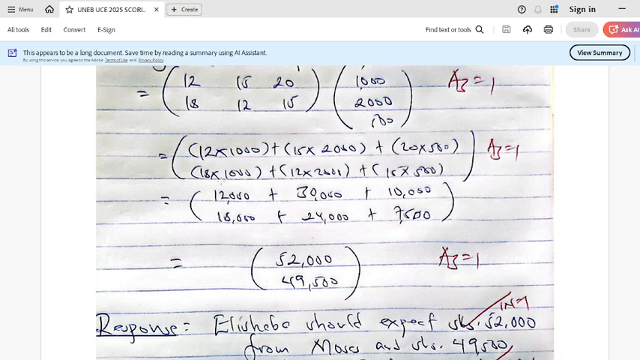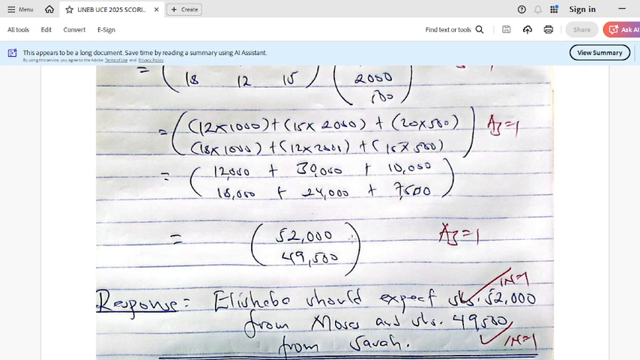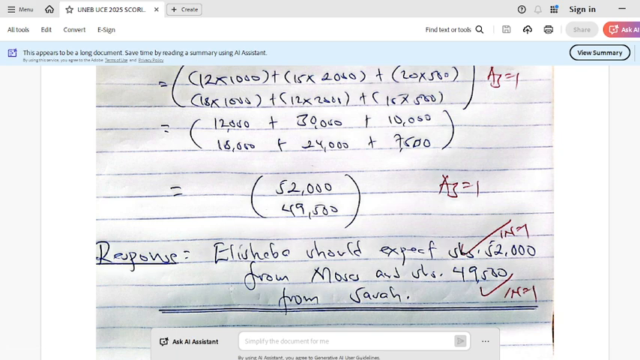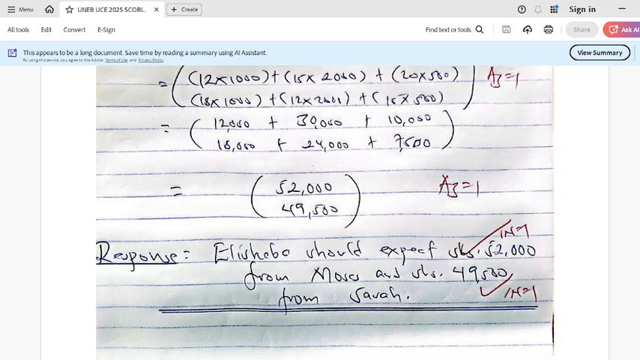So after having made your manipulations, adding them there, you can come up with your answer and then make your response. We say that you respond according to the task. So say Elisheba should expect 52,000 from Moses and 49,500 from Sarah. So that was our part B of the question.